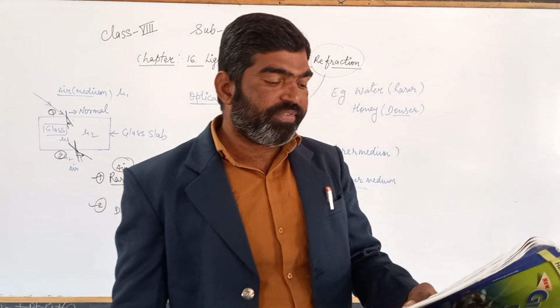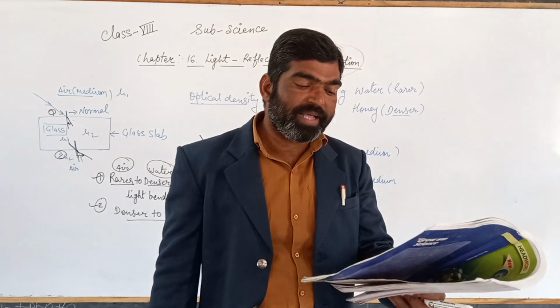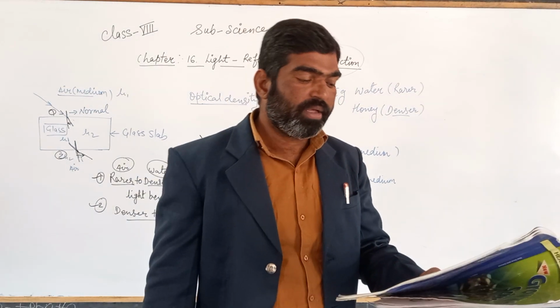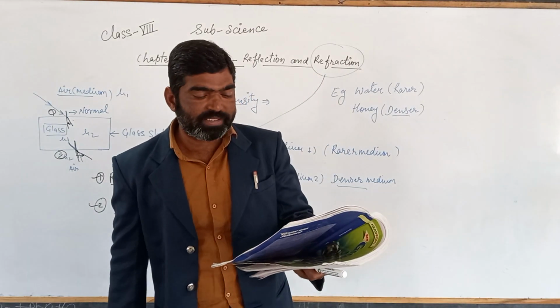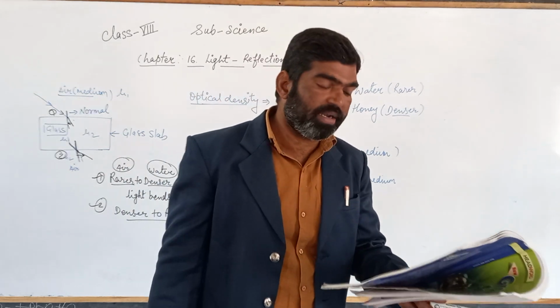It undergoes refraction many times and its path gets deviated and becomes zigzag. Hence, the stars appear to twinkle.